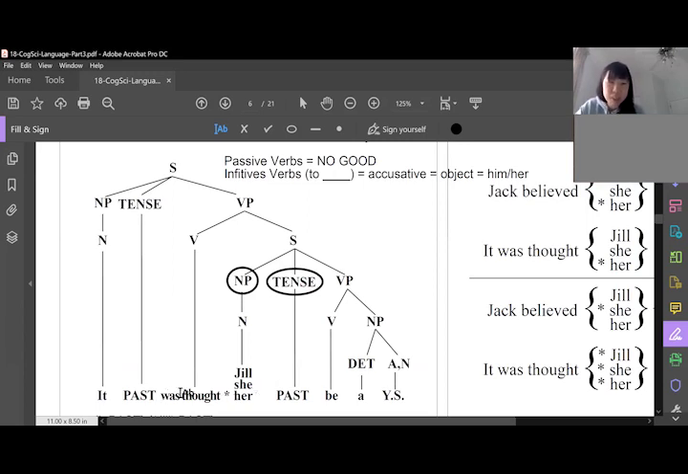Okay, so here's the trick question now. What's going on with "was thought"? Well, it goes with the first past tense case assigner. Yes. So what I'm trying to get at is "was thought" is a special kind of verb. What kind of verb is it? Passive. So what happens when there's a passive?